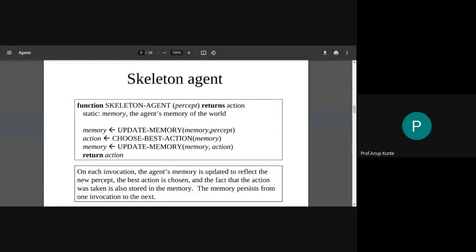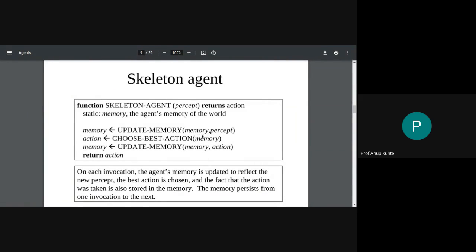Now you'll say, where is the percept sequence here? Just imagine this memory initially would be 0. As I see the first percept, I'll get my memory initialized. As I get my second percept, from the previous memory instance and the current percept, I will regenerate a new memory instance. So I'm actually memorizing the environment in this particular variable called memory. So this is how I remember the percept sequence. This is the agent's way of remembering the percept sequence. I'm remembering the percept sequence in this variable called memory.